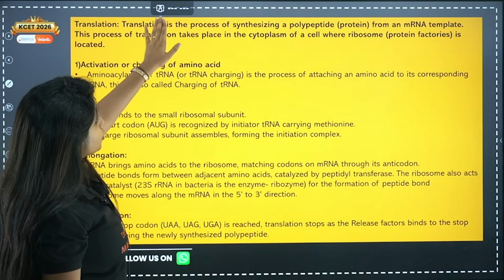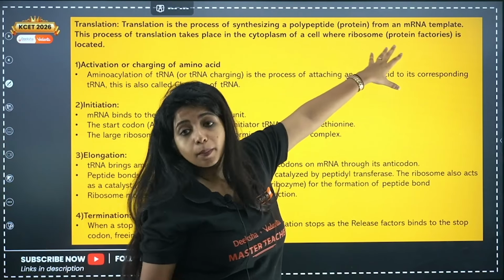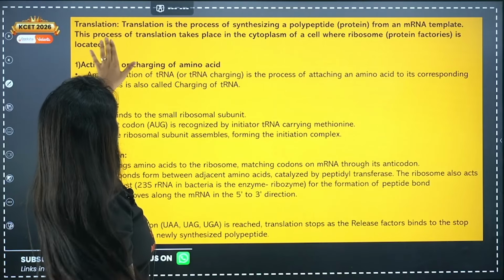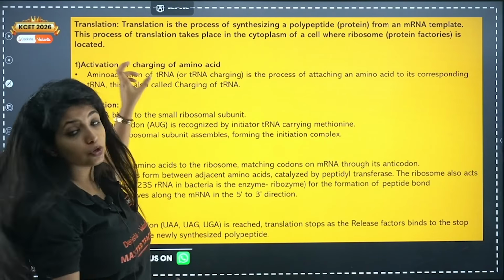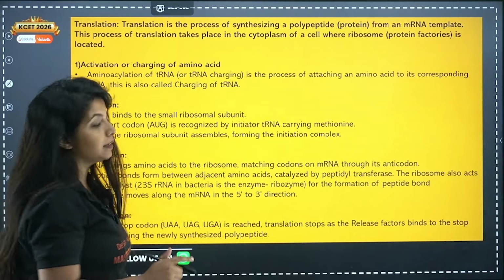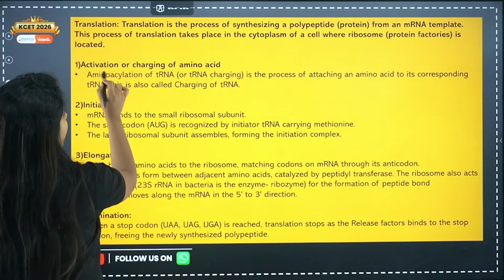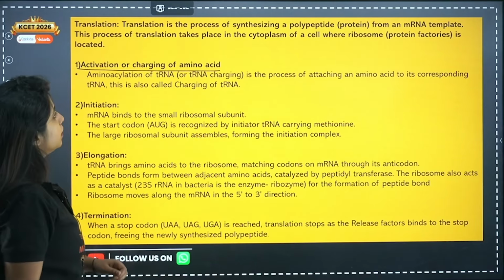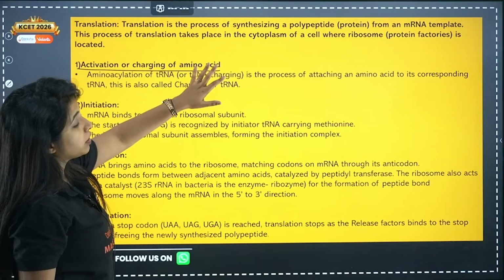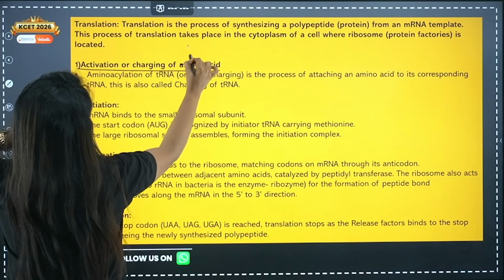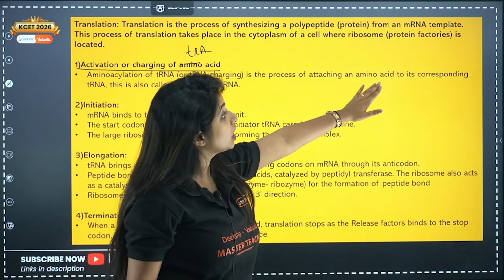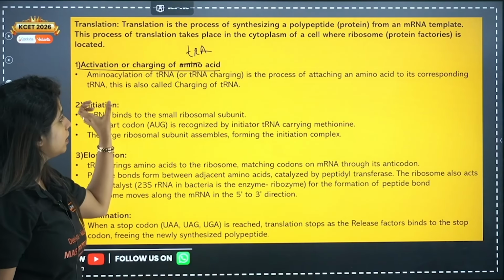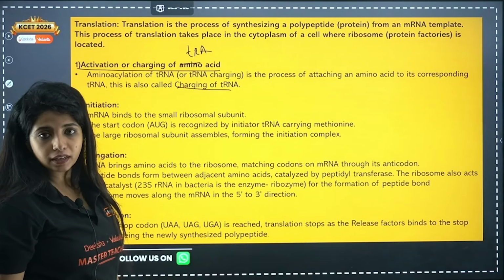So, translation is the process of synthesizing a polypeptide protein from an mRNA template. This process of translation takes place in the cytoplasm of a cell where ribosomes, which you also call protein factories, are located. First thing that happens is what? Activation or charging of tRNA. So charging not of an amino acid but the tRNA. So over here, amino acylation of tRNA or tRNA charging is the process of attaching an amino acid to its corresponding tRNA. This is also called charging of tRNA.